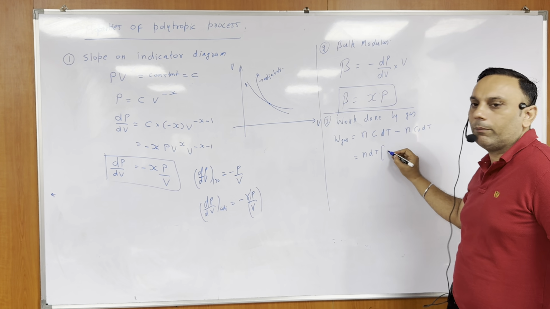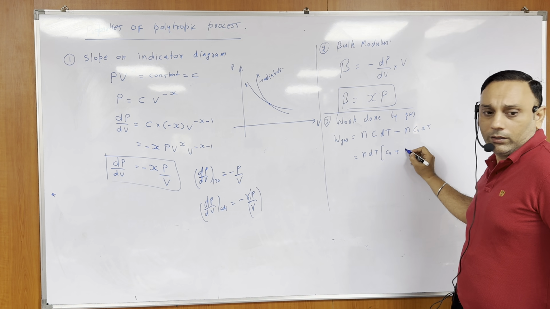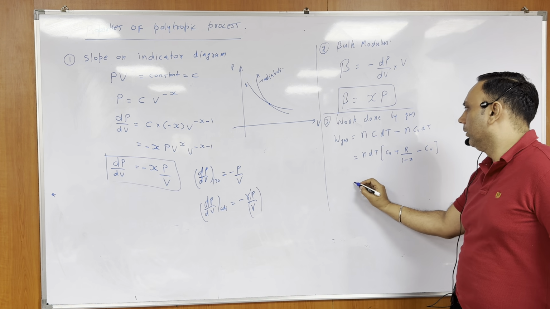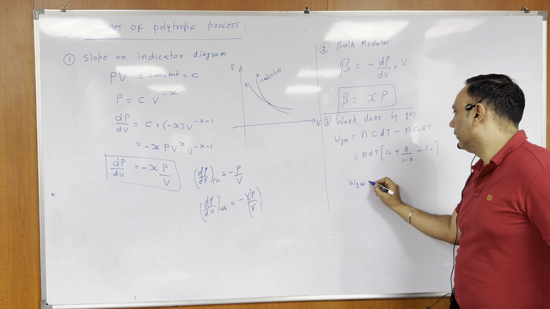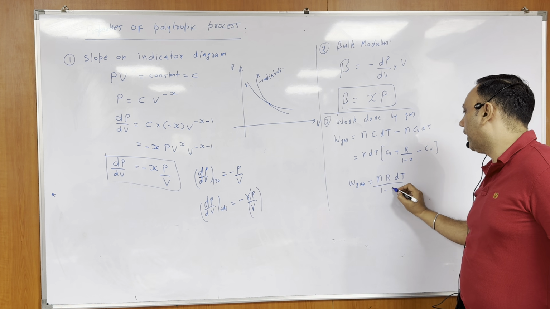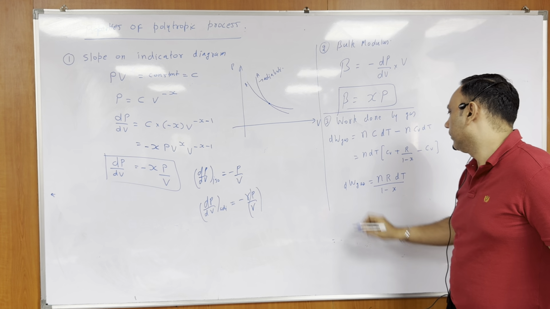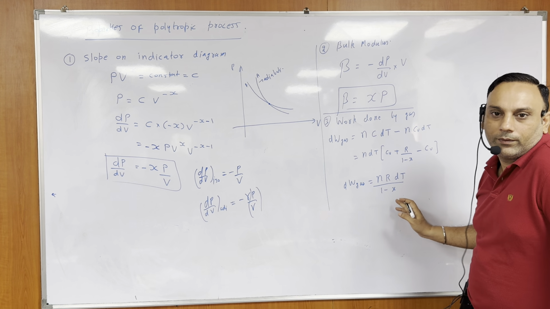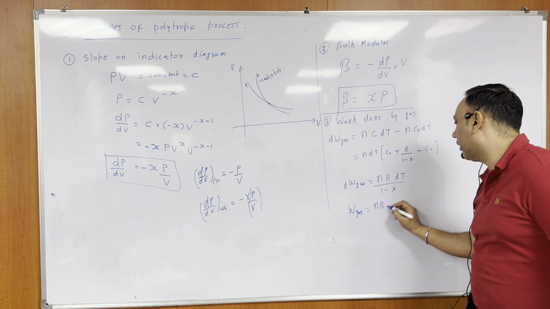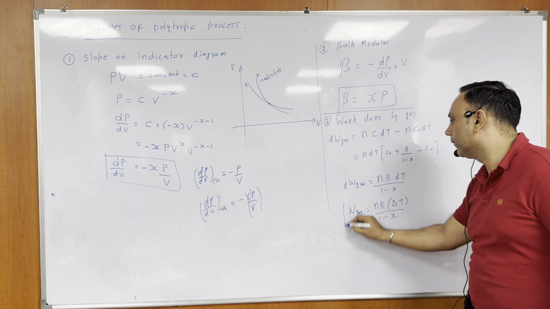Now the specific heat formula you already know. So what is the specific heat formula, beta? Cv plus R by 1 minus x, minus Cv. See, a beautiful formula is coming. So that is nR dT upon 1 minus x. So here, say, small work done I am writing first. And now since everything is constant, nothing is variable, directly I can write work done by gas is nR delta T upon 1 minus x.